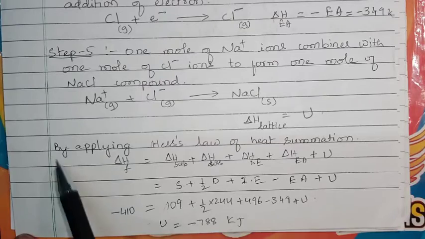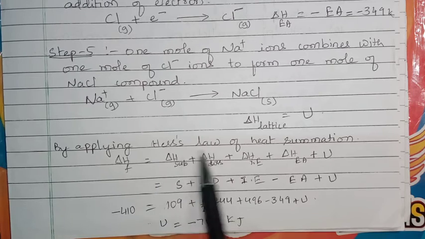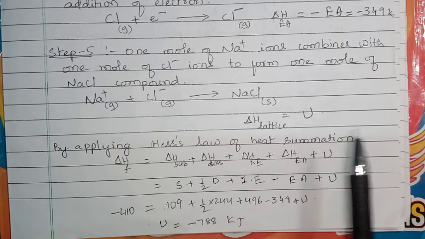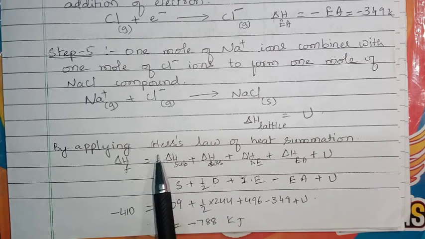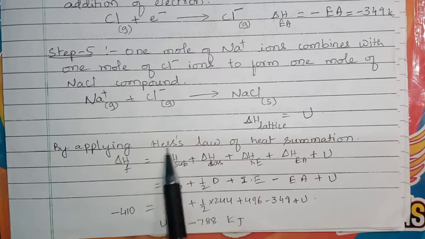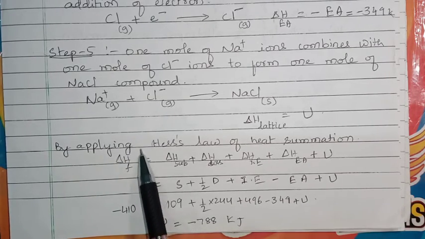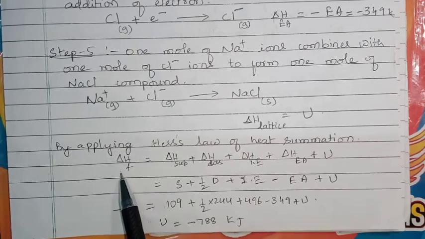Then by applying Hess law of heat summation, there is one law to explain what heat energy changes occur in a reaction. That law is called Hess law. I will explain in detail in the next videos. Here, by Hess law of heat summation, we have the enthalpy of formation of sodium chloride.